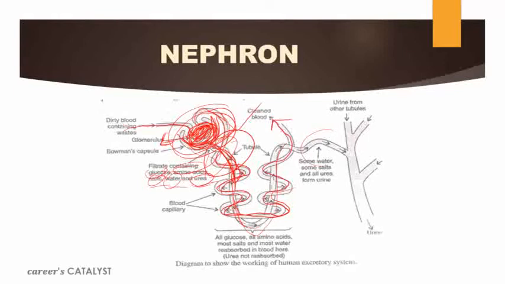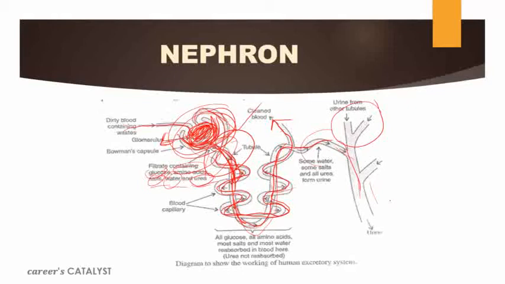So obviously this clean blood will move inside the body, and the waste material collected via this tubule reaches the main tubule, which is considered the collecting duct, where the urine will be collected. And then at last, it is stored in a reservoir, the urinary bladder, and after some time when pressure increases, we can release it from the body to the surroundings.